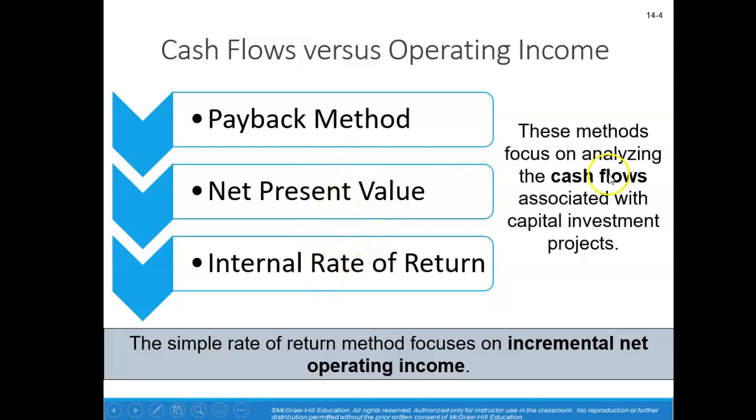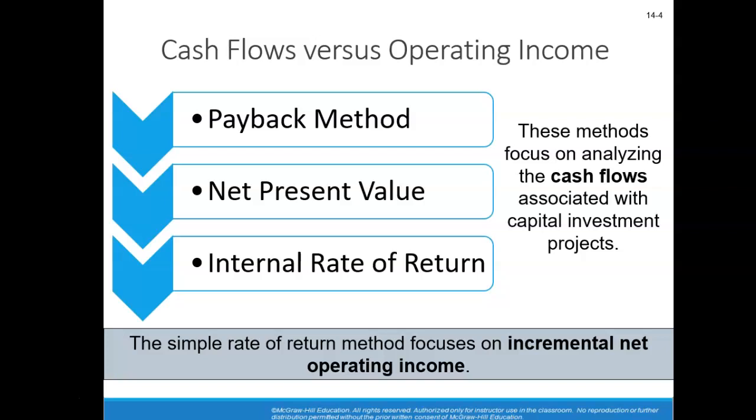These different options focus on the cash flows associated with capital investment projects. So if we're trying to expand operations, or if we want to purchase new equipment, we'll look at the cash flows involved in these different capital investment projects.